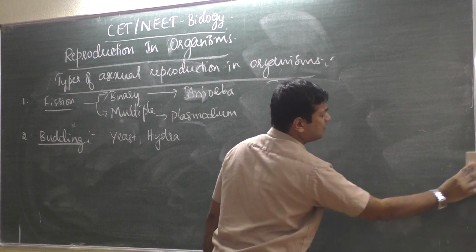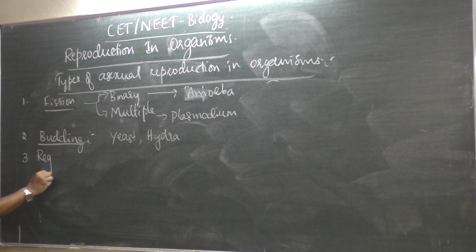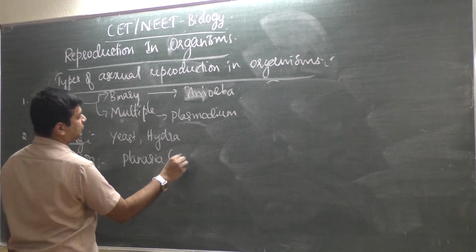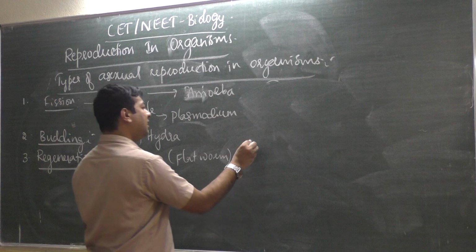Then the third type, regeneration. The name only says it. Regeneration means lost parts will be regenerated. How? Take planaria, some of the flatworms. Planaria, you know, you have seen it.